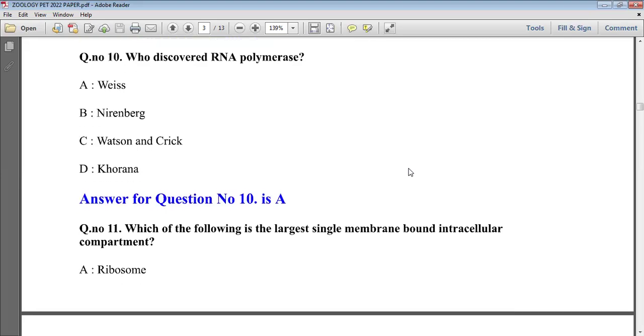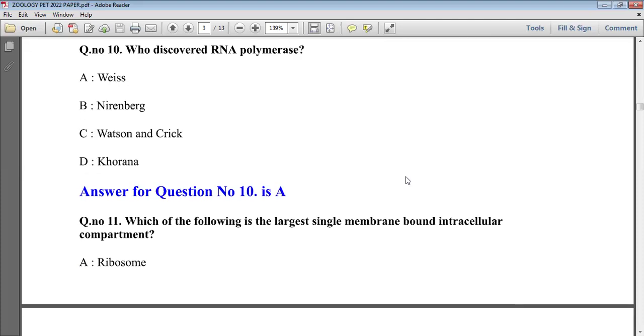Next question is: who discovered RNA polymerase? RNA polymerase was discovered by Samuel Weiss and Leonard Gladstone. These two scientists worked on RNA polymerase. So we have option Weiss. Option A will be the right answer.